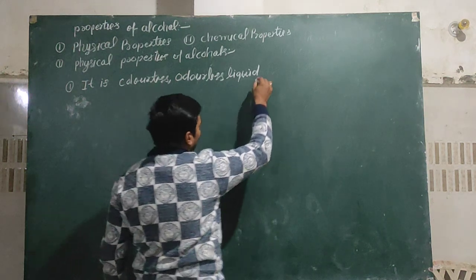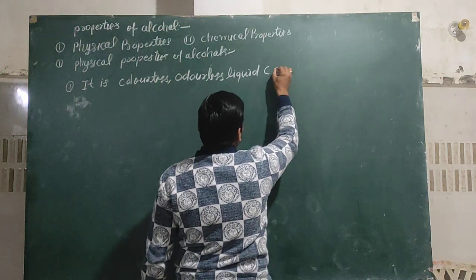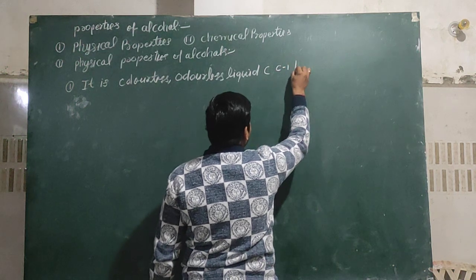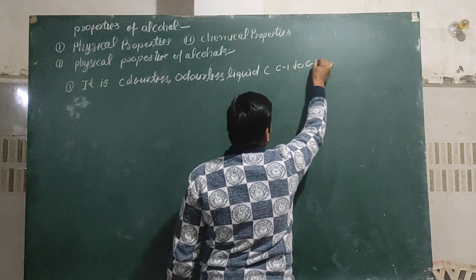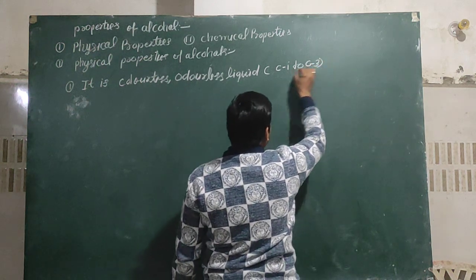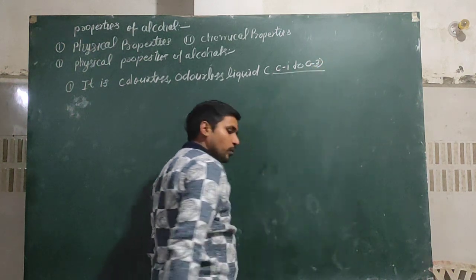And you also know that carbon 1 to carbon 3 members are generally present in the form of liquid.